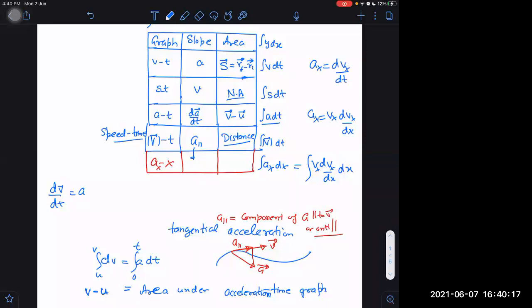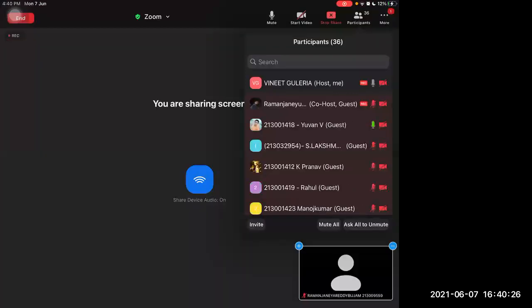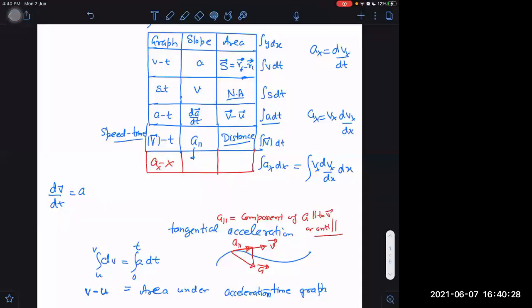dvx by dt, do you remember or not? Into dx by dt. So I can multiply by dx and divide by dx again. Then it will become dvx by dx, multiplied by dx and divided by dt. This thing, what is it now? Same thing as this, but dx by dt can be written as vx.